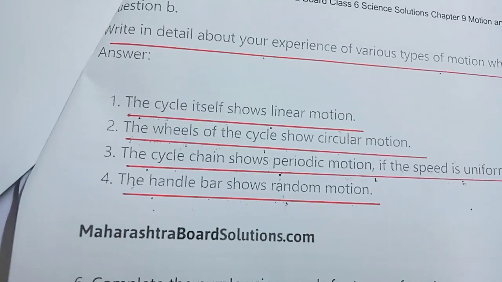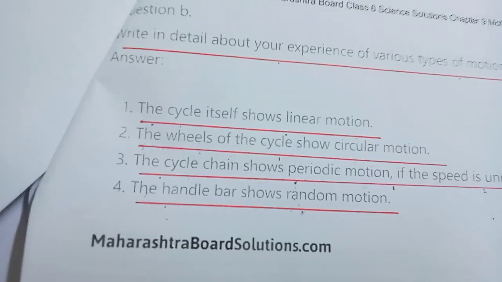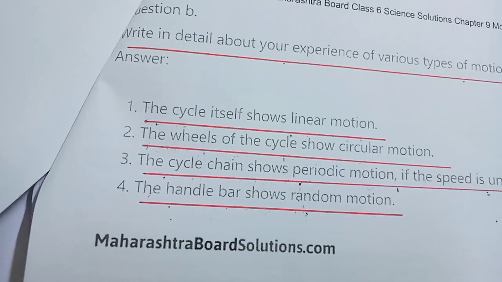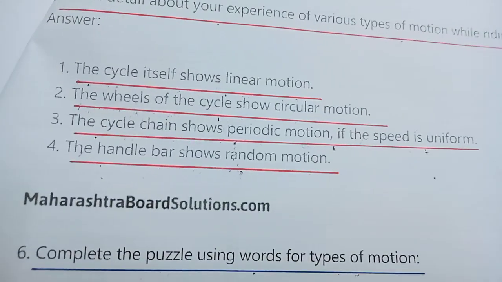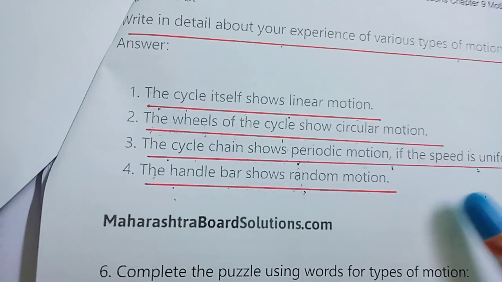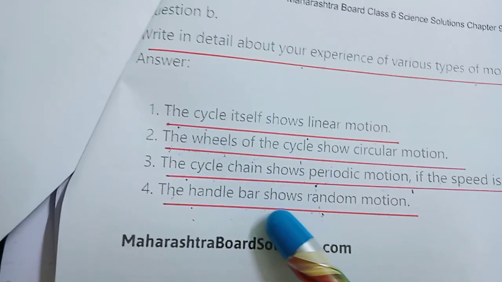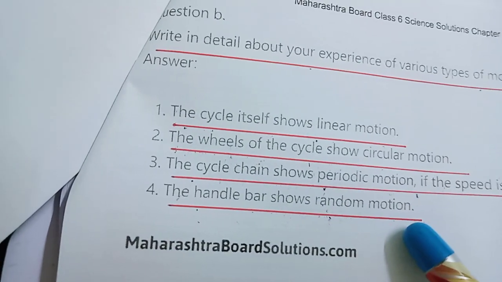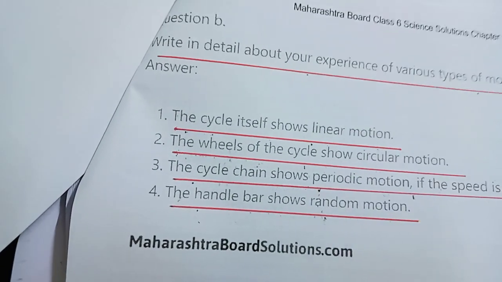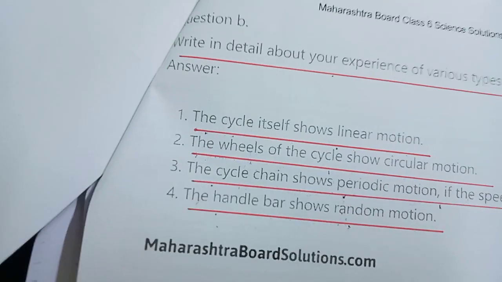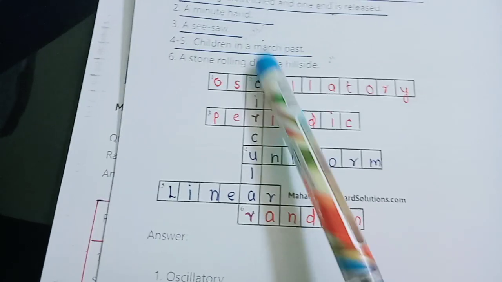The chain completes one rotation in a non-circular path, so this is periodic motion. Next, the handlebar shows random motion because when we change direction, the handle turns along that direction.